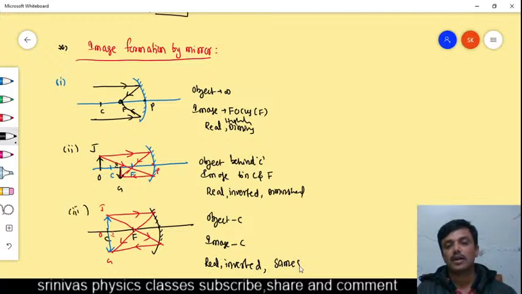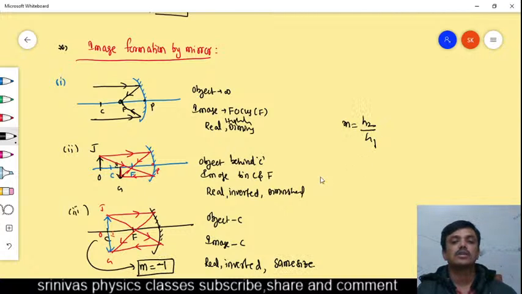This is the most important point. Same size means in this case the magnifying power is minus 1. Why is the magnifying power minus 1? The magnifying power formula is height of image by height of object. But in this case the height of image is minus h, and the height of object is plus h. Why?